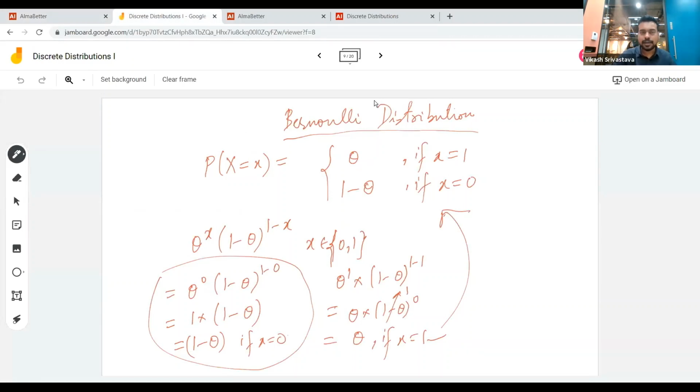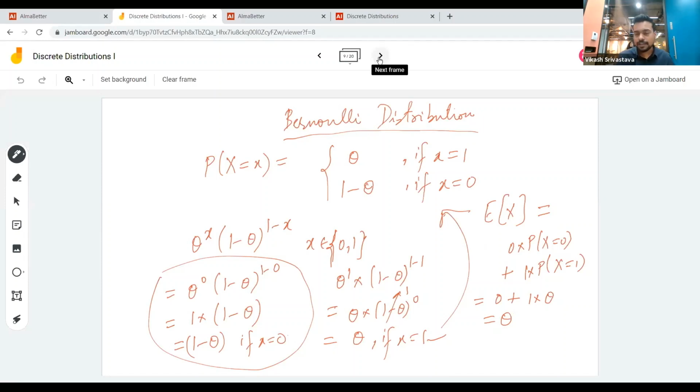Okay, so I want you guys to tell me, what will be the expectation of x? This is pretty straightforward to calculate. So x can be 0, so 0 into probability of x is equal to 0, plus 1 into probability of x is equal to 1. So this will be 0 plus 1 into theta, which is nothing but theta. So this is the expected value of this Bernoulli random variable, right?